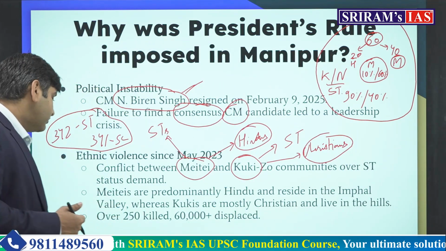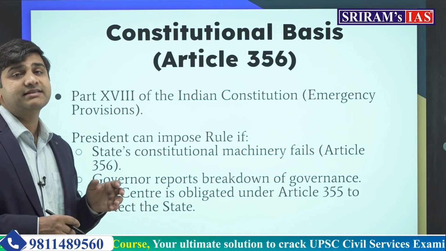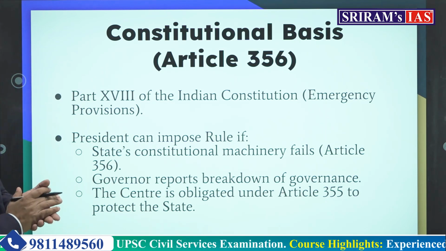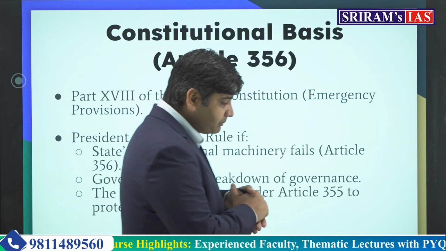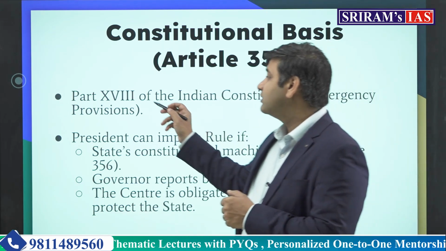Now coming to our important slide which will help you in your prelims examination, let us understand what is Article 356. So emergency is imposed in India. The provisions of emergency have been given under Part 18 of the Constitution.